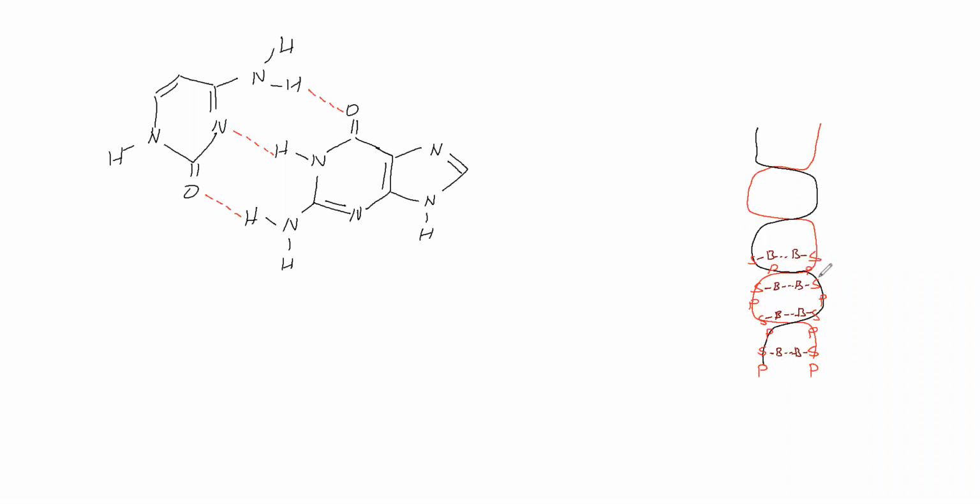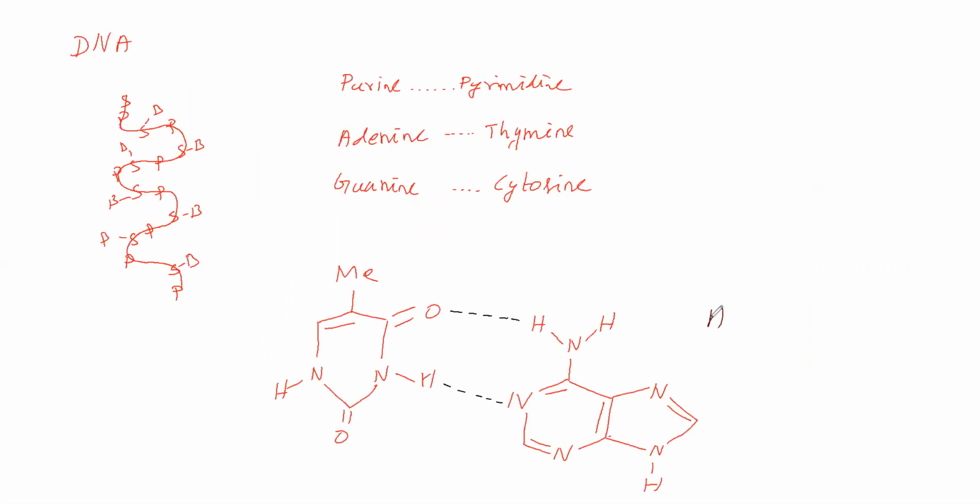Okay, sir. Now hydrogen bonding is possible between guanine and cytosine. How many hydrogen bonds? 3 hydrogen bonds. Another type is adenine and thymine. How many hydrogen bonds? 2 hydrogen bonds are possible. So you see, only between purine base and pyrimidine base is hydrogen bonding possible, sir. This is about DNA.